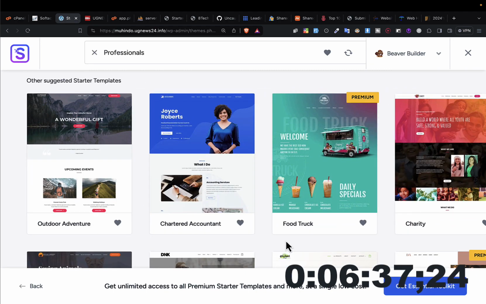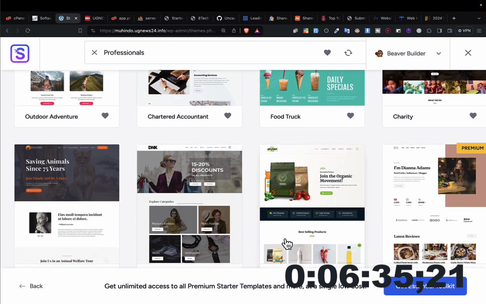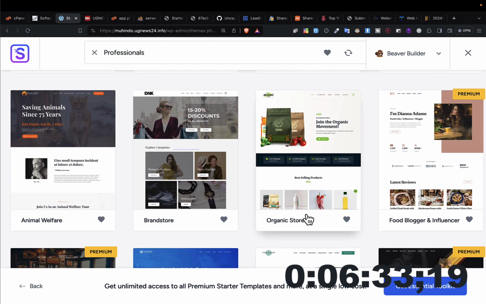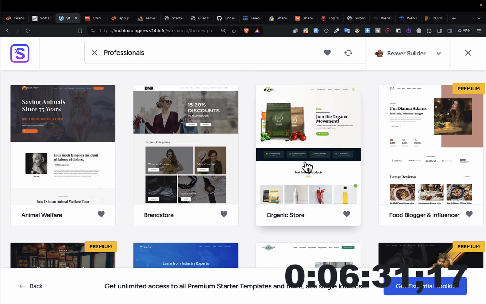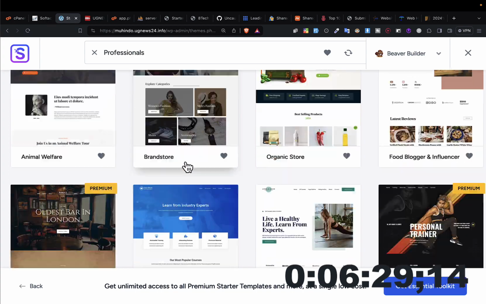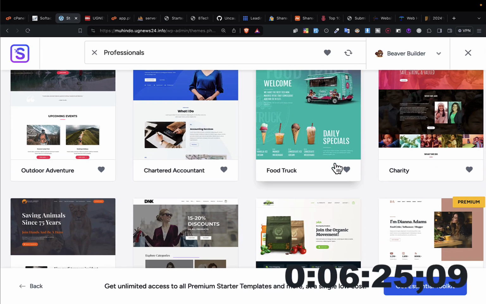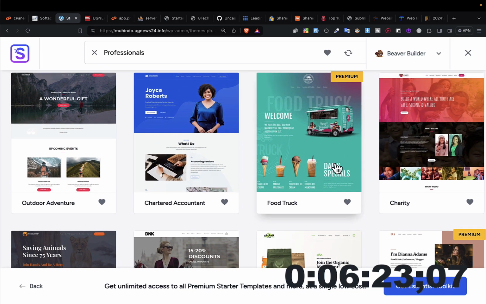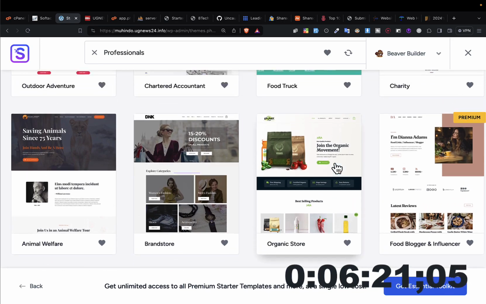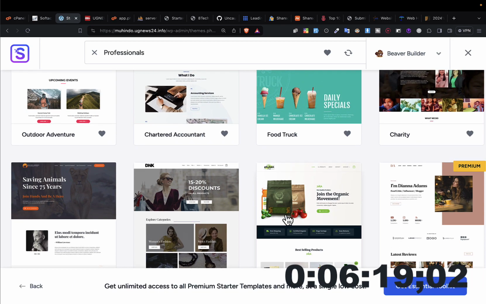For example, what should I take? Every template looks nice to me. For example, you can start with this one. If it is an organic shop, you can start with this one. You can start with this one. Any template that you think looks nice for you, you can even change it if you really want to change it.